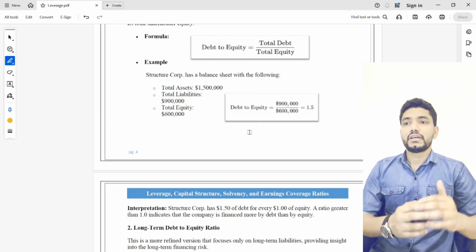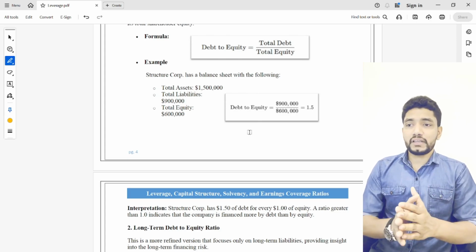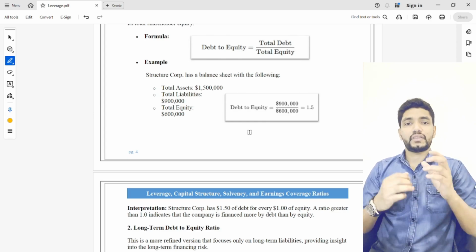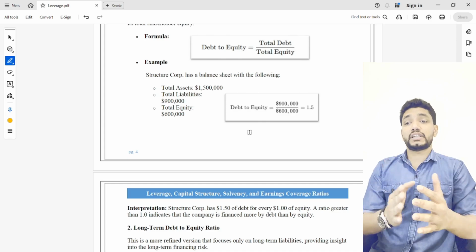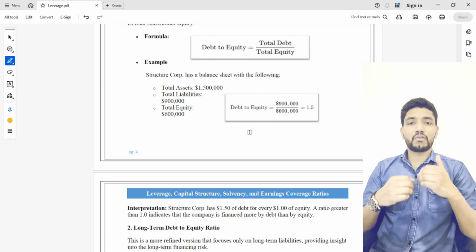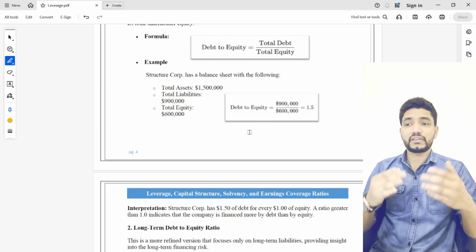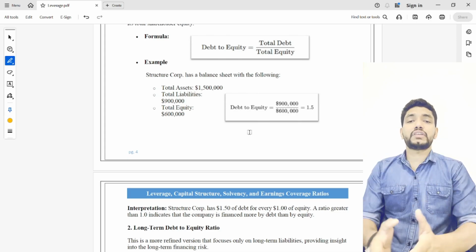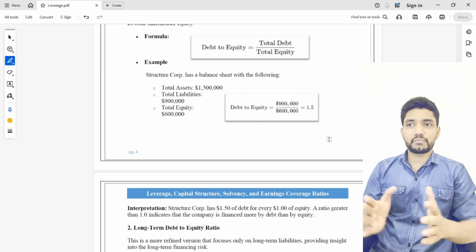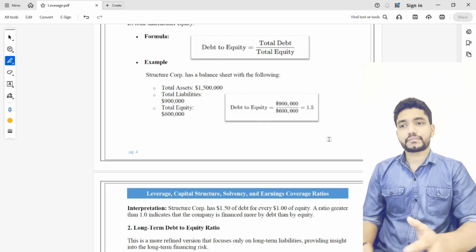Which means if a company's debt equity ratio is higher than 1, it indicates that the company is financed more with debt than equity. If it is greater than 1, it is financed with more debt than equity. If it is less than 1, more equity is used to finance the business. So this is how we interpret the debt equity ratio.